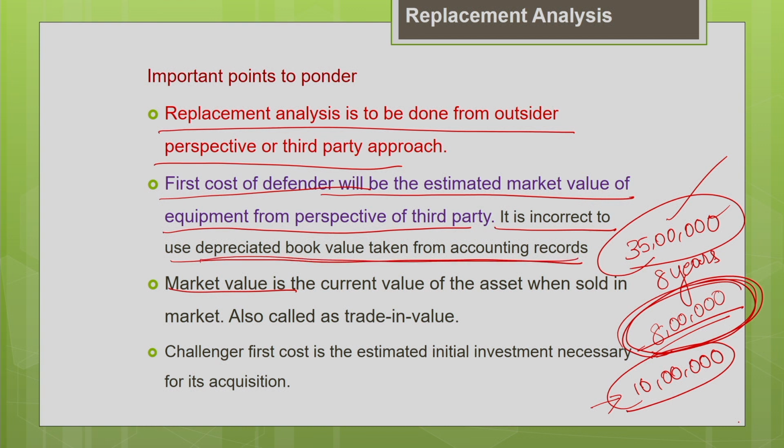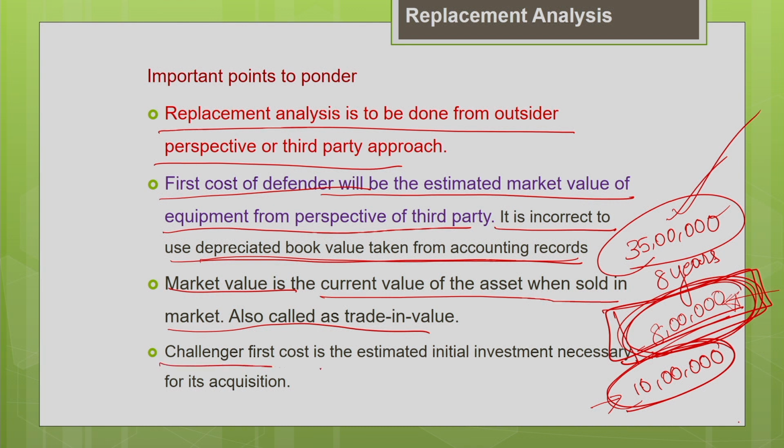So, what we have to use in the replacement analysis is only the current value of the asset when sold in the market. It is called the market value or the trade-in value. That is the only thing important in the replacement analysis. So, you should forget about the initial cost and the estimated book value. You should only consider the current market value or the trade-in value of the machine. That is only important for the defender. So these are the important things you should keep in mind while doing the replacement analysis.